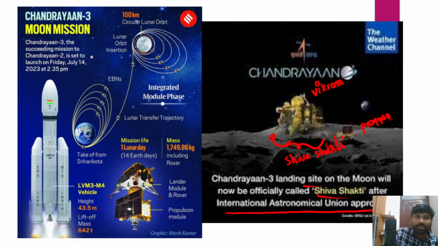Now, Chandrayaan 3 moon mission. In fact, this is the third consecutive moon mission that India has conducted. In the first, Chandrayaan 1 mission, India successfully sent an orbiter. In the Chandrayaan 2 mission, India sent an orbiter, lander and rover.